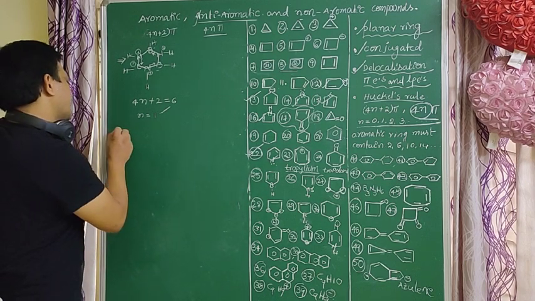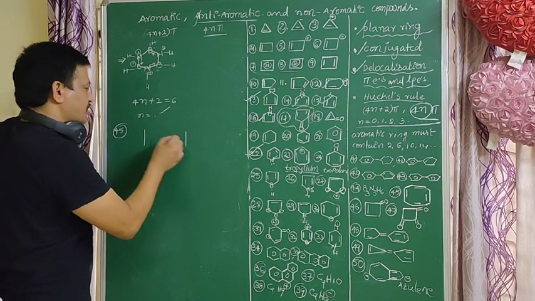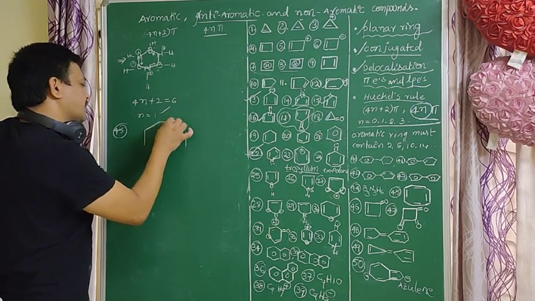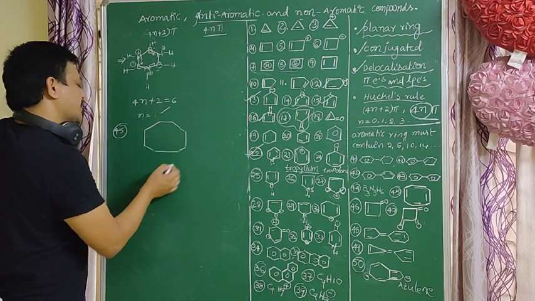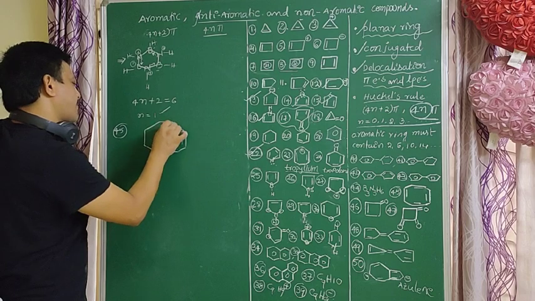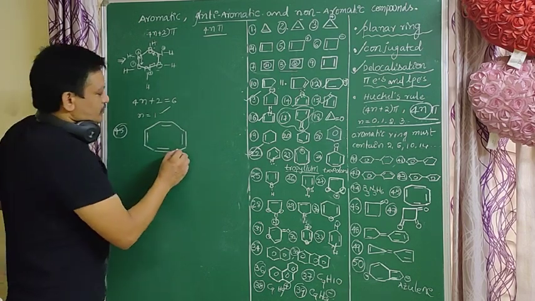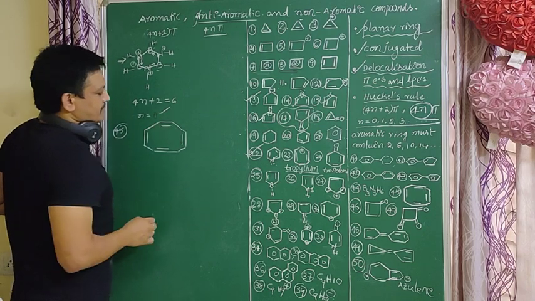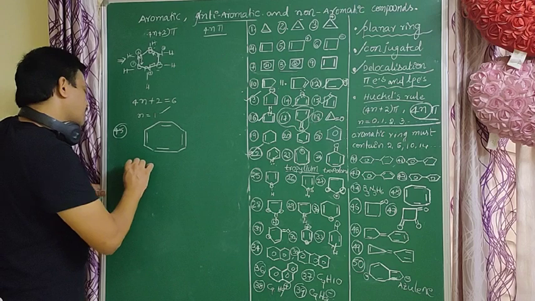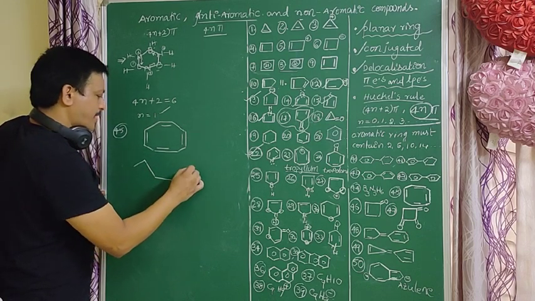Next, a very important example, cyclooctatetraene. It is a conjugated system, but that molecule is not like the previous one.